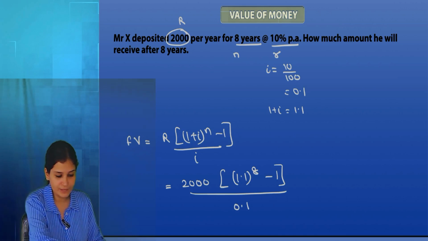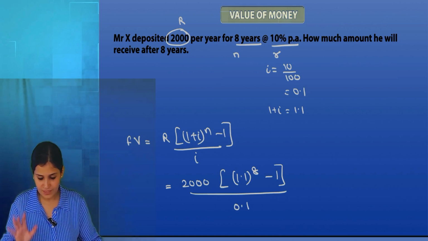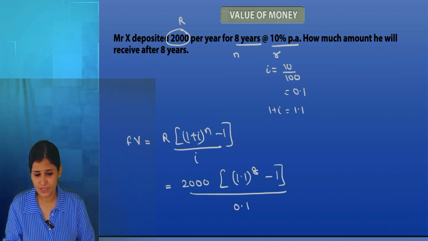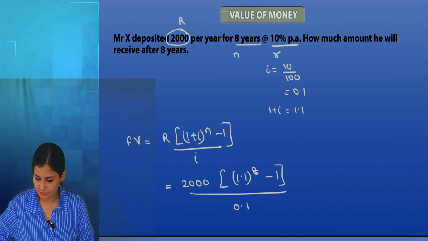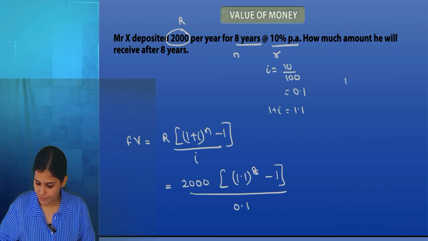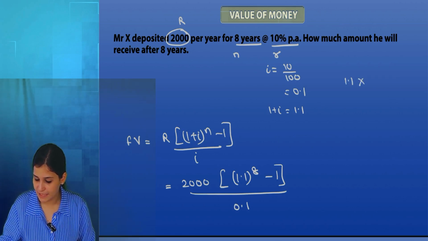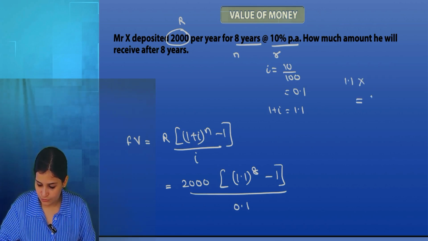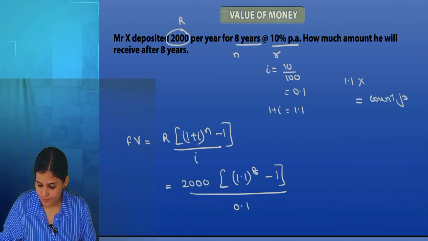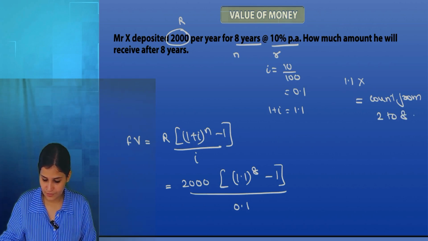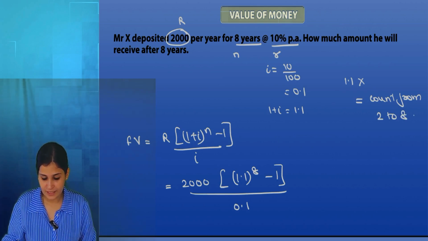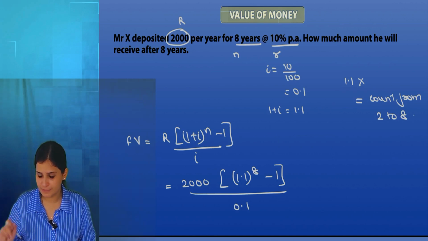So do it with me. Those who can't, clean your calculator, make sure. First 1.1, press multiplication, then equal to. Count from 2 to 8: 6, 7, 8. You should have 2.143 something.